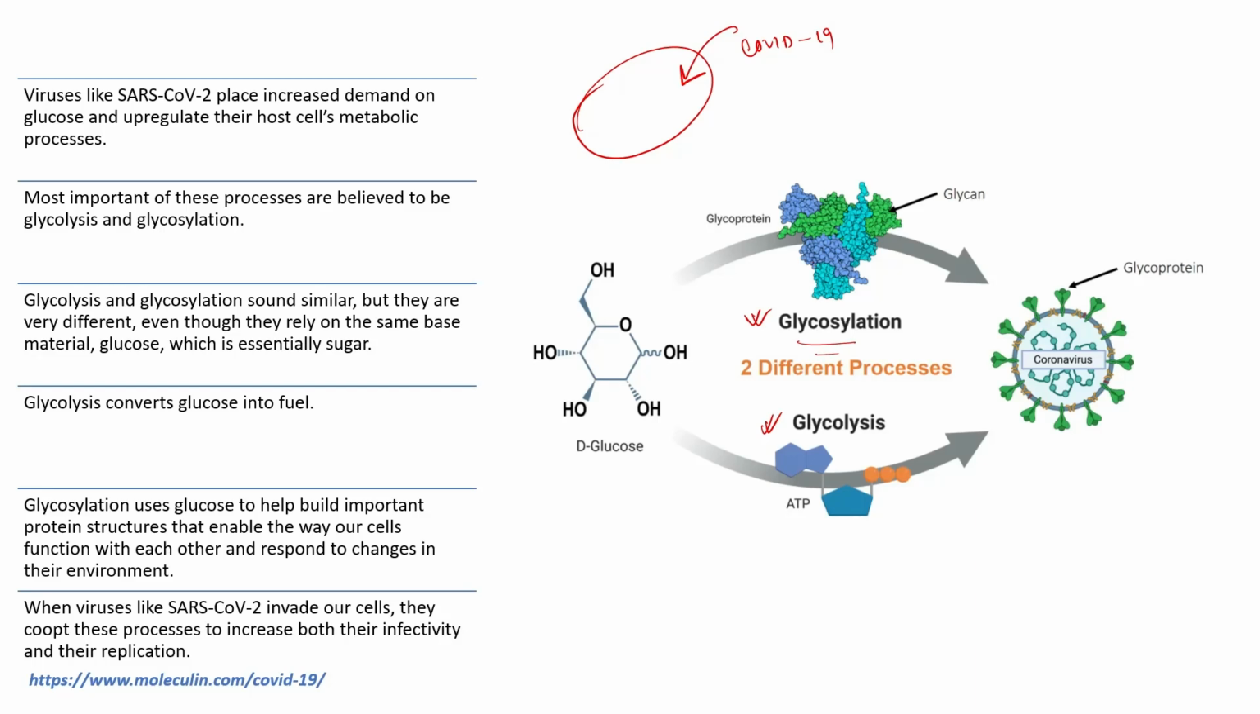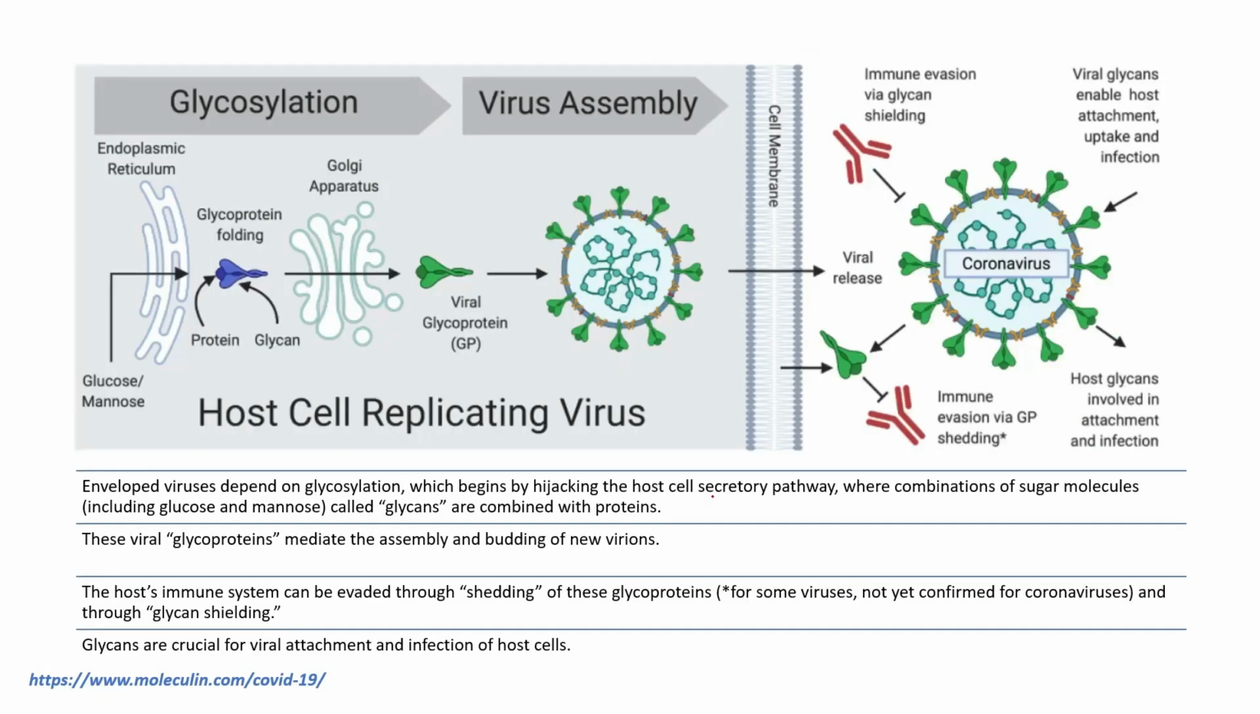So what basically happens over here, once a cell gets infected by COVID-19 or SARS-CoV-2 to invade our cells, they co-opt these two processes, namely glycolysis and glycosylation. And because of this increased rate of glycolysis and glycosylation, it results in their increased infectivity and also increased replication of these viruses. So that's how these things go on.